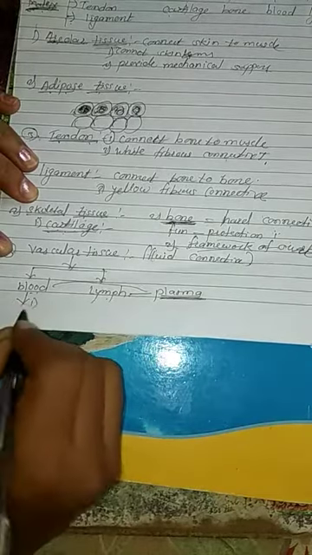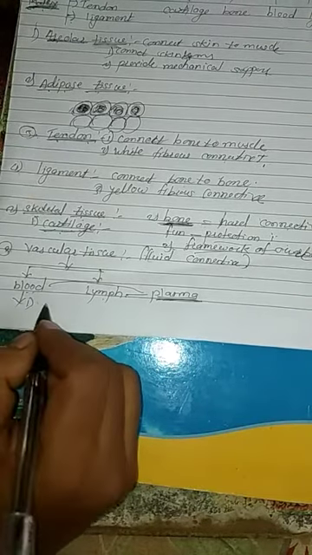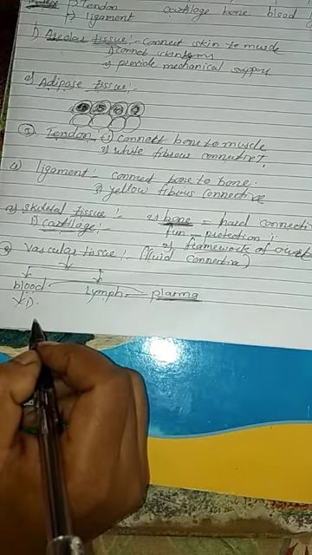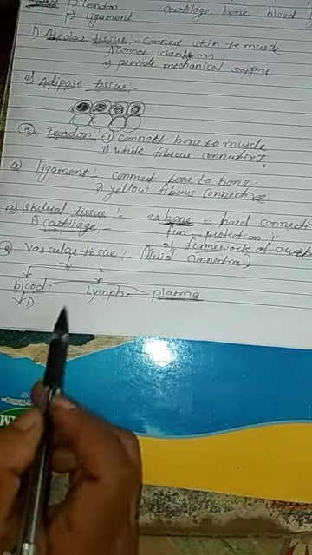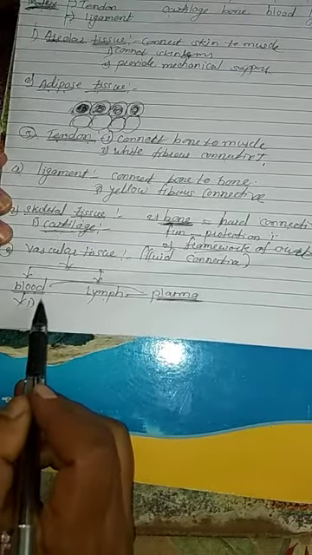First we see blood. Blood contains plasma and cellular bodies. Plasma is a liquid. It is the ground substance of the blood, and the cellular bodies contain WBC, RBC, platelets, and there are many functions of these cells. Got it everybody? Why is blood a connective tissue? Because it transports important materials from one part of the body to another part. So blood is called a connective tissue.